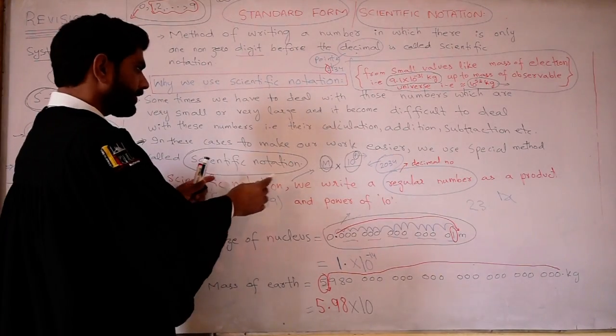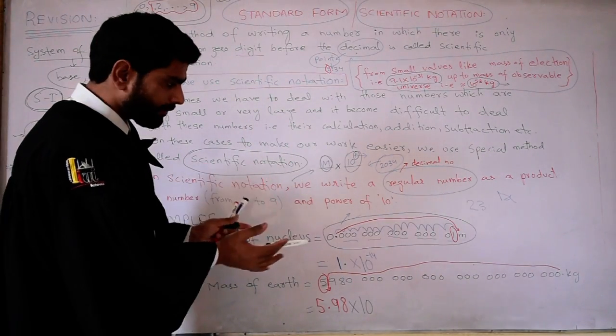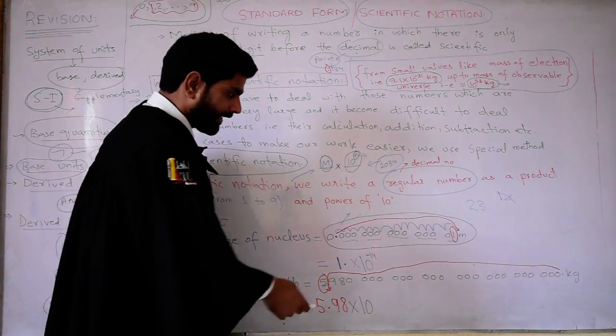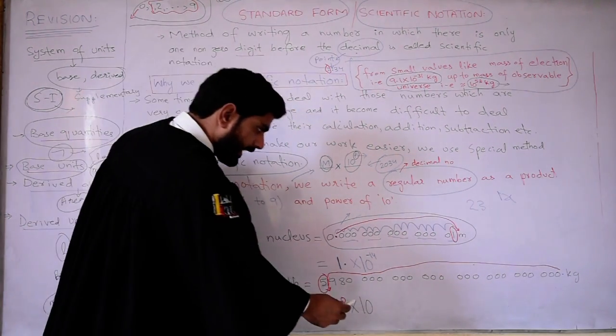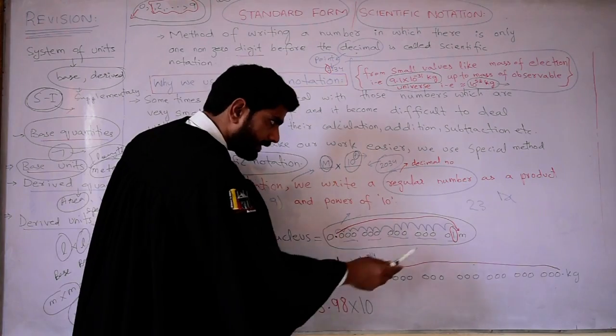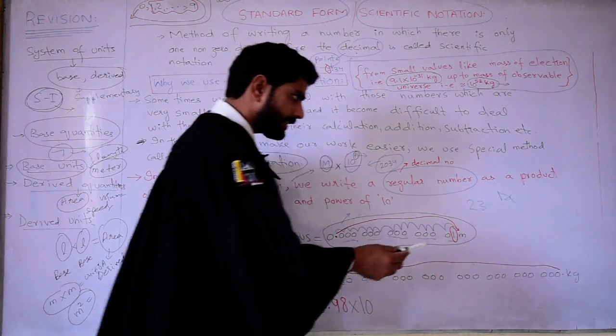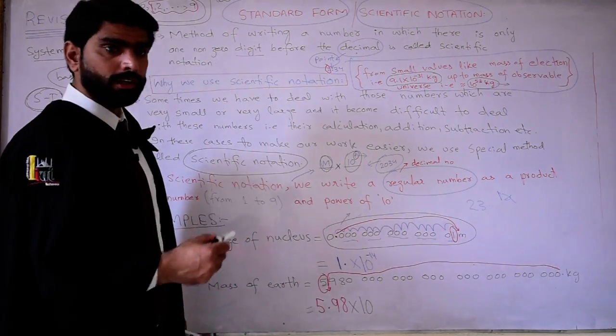In scientific notation, we write the number as a product of two things. One is this, we call this number the mantissa, and the second number the characteristic. So 10 power क्या बन जाएगी? Let's count the number of digits we have moved the decimal. Decimal को जितने digit move करवाया उन्हें count करें वो कितने हैं.